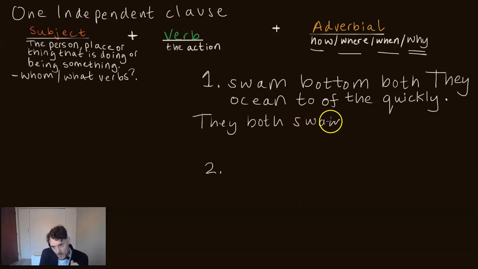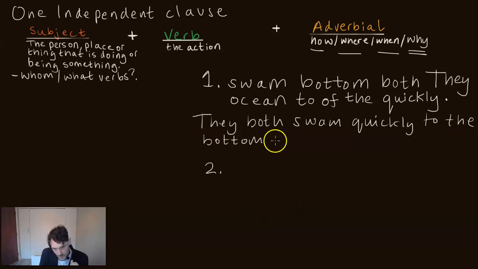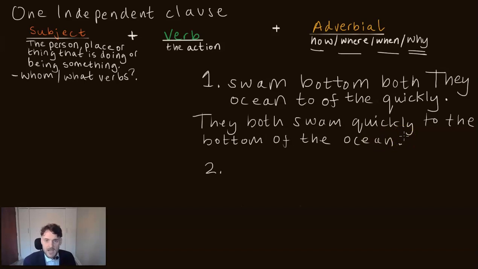The correct formation is: they both swam quickly to the bottom of the ocean. Now you could say they both quickly swam to the bottom of the ocean. That's because quickly is an adverb of manner and it can take a mid position as well as an end position. This is an end position.